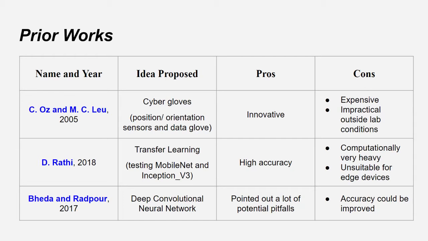But first of all, let me tell you about Ghadha and Rathpur's work in 2017, who used deep convolutional neural networks very much similar to us, and they pointed out a lot of potential pitfalls for a researcher who is trying to solve the ASL problem using deep CNNs.